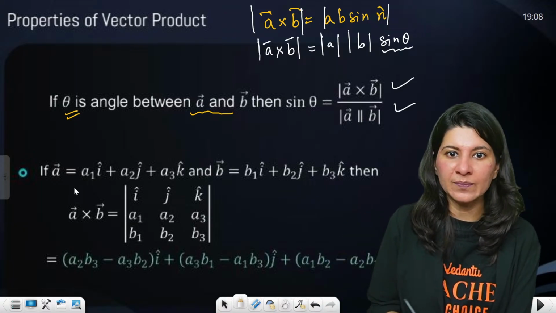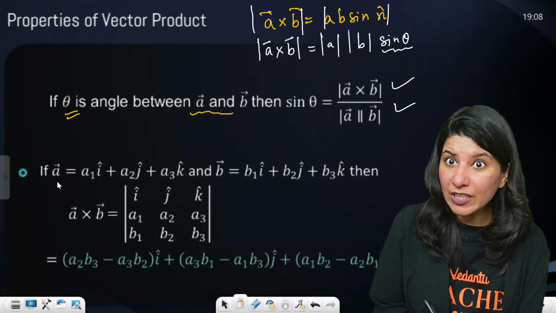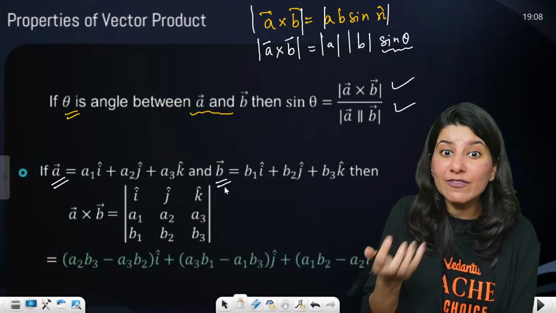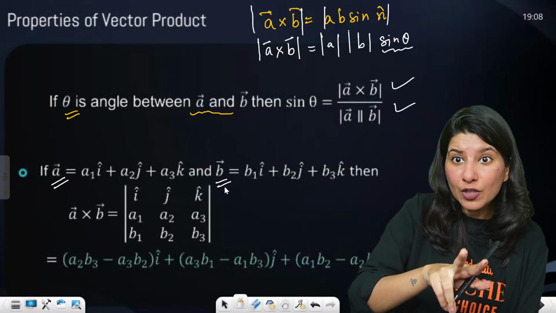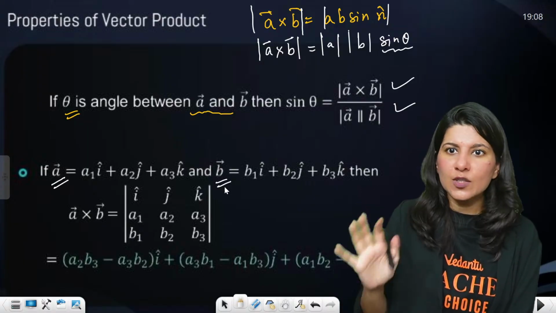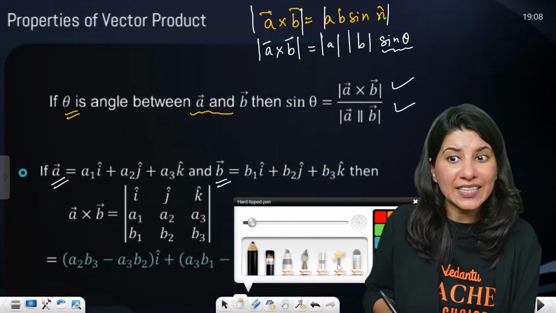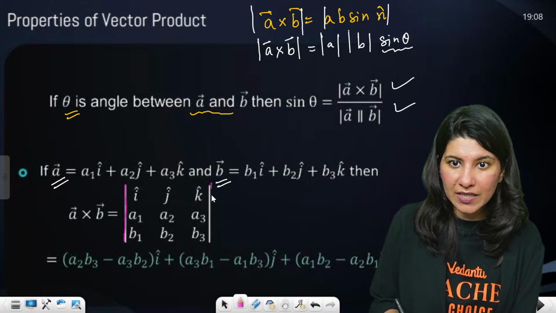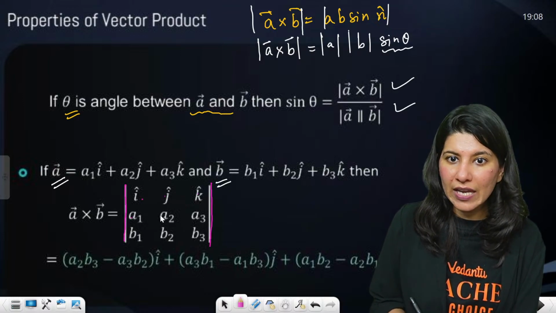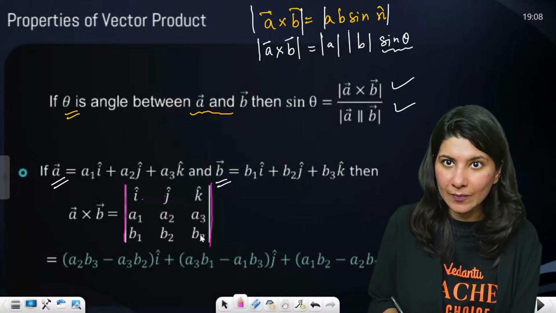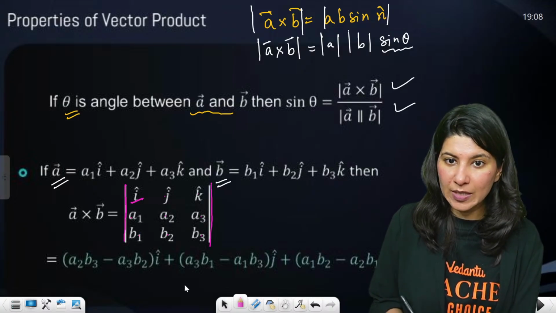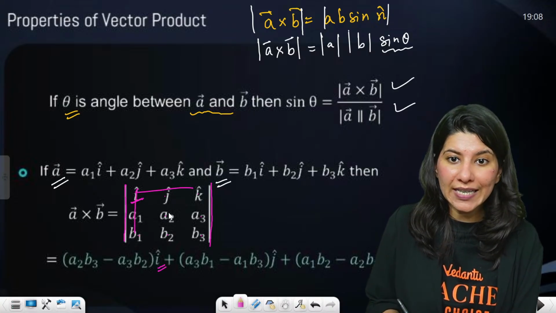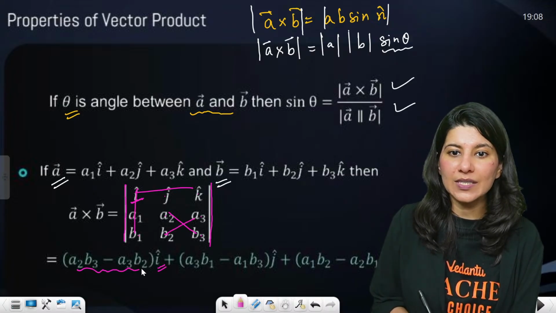Now, if you have two vectors, A vector and B vector, how do you actually calculate the cross product? What is the formula for it, just like we did for the dot product? Basically, you have to follow the determinant process. A cross B, you make a determinant with I, J, K, A1, A2, A3, B1, B2, B3. I cap will be here, and if you expand along row number 1, you will get A2B3 minus B2A3. Can you see it over here?